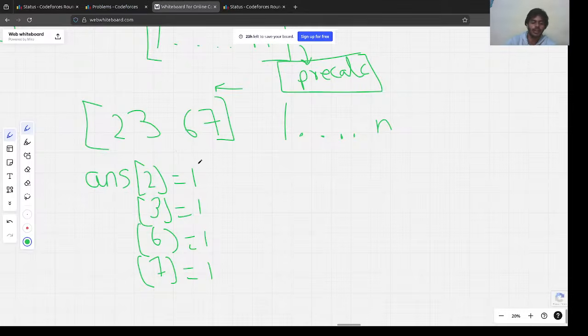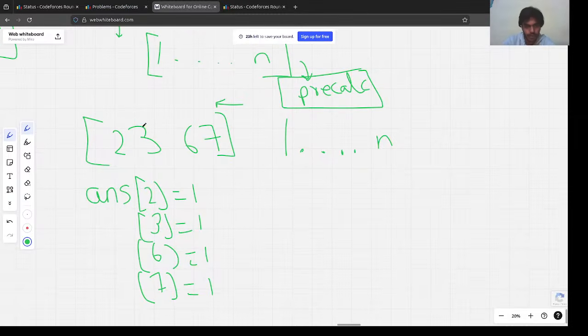What I thought was, using these numbers, can I calculate how many numbers I can basically make? How many numbers can I form using these numbers? Can I use that? That is what I thought.